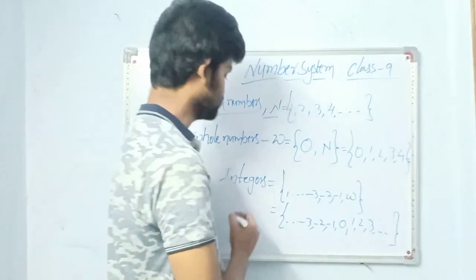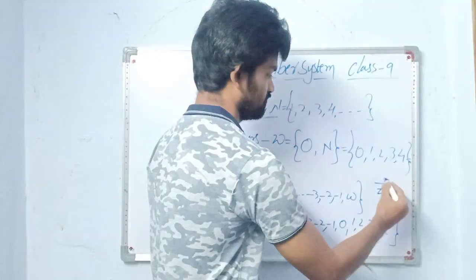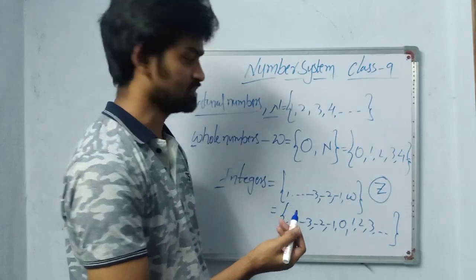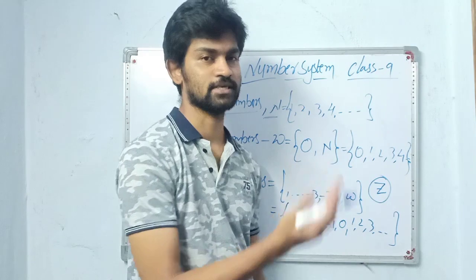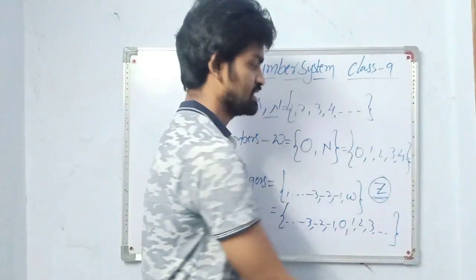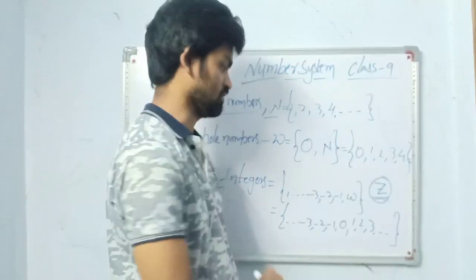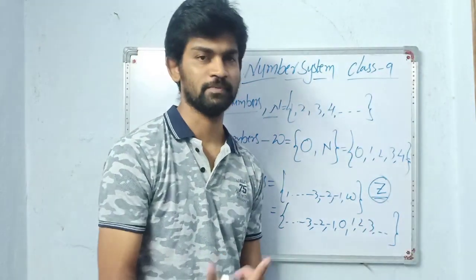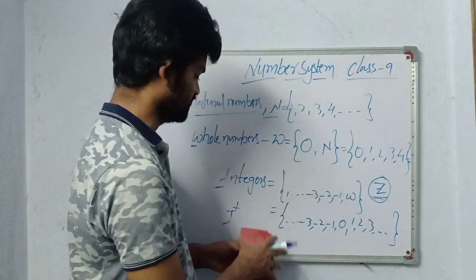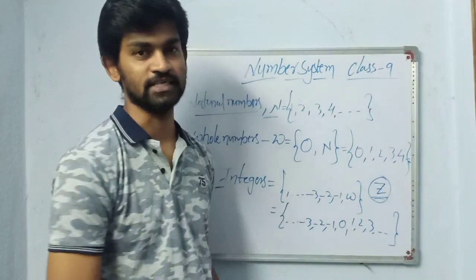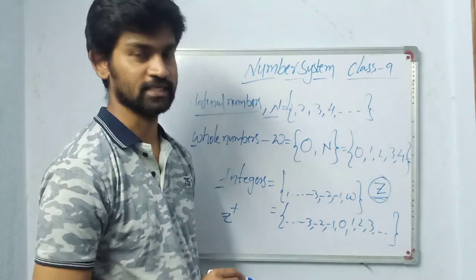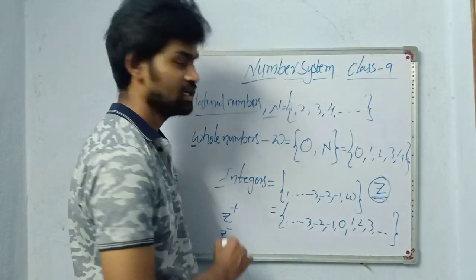Integers are denoted with Z. Why are we using Z instead of I? The word integers comes from the Arabic word Zahlen, whose first letter is Z. That's why integers are denoted with Z. Few people will use I plus, I minus also, but generally we use Z, Z plus, Z minus. Z plus is positive integers, Z minus is negative integers.